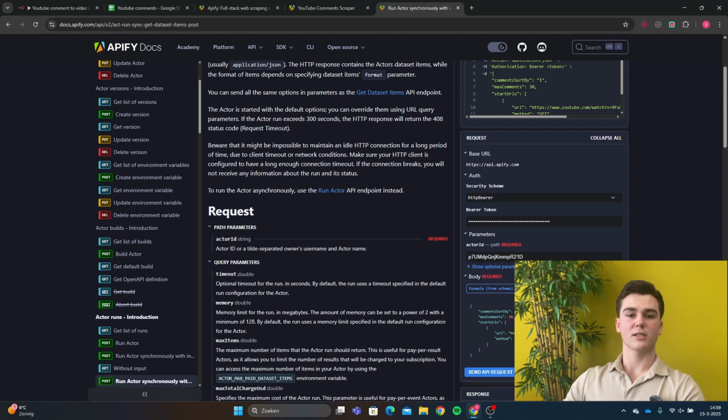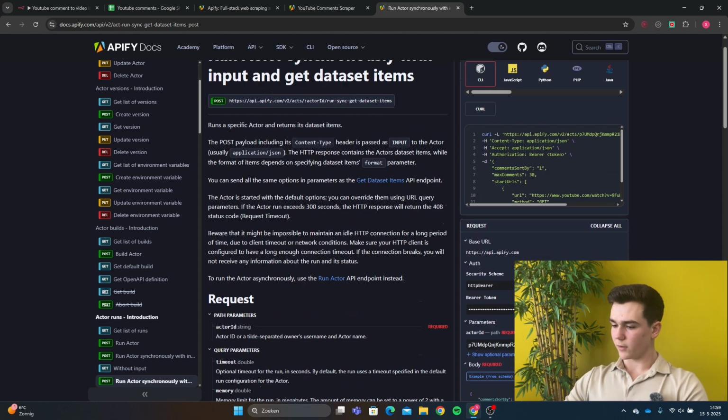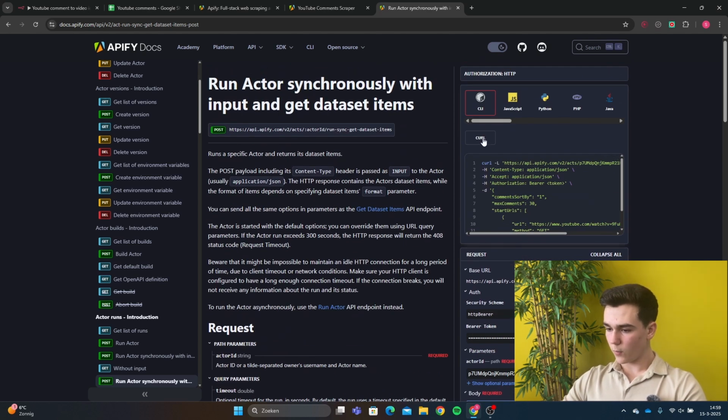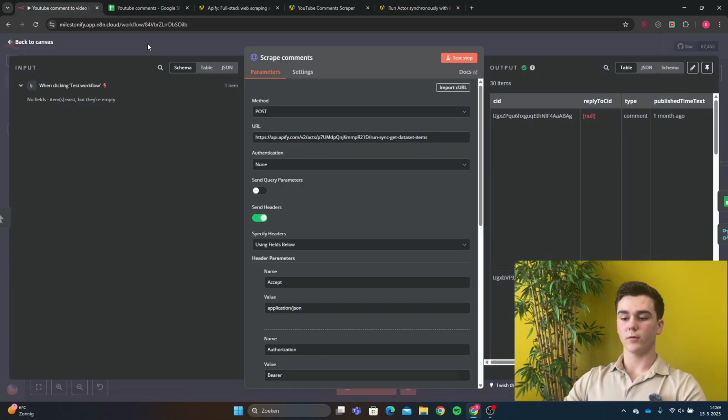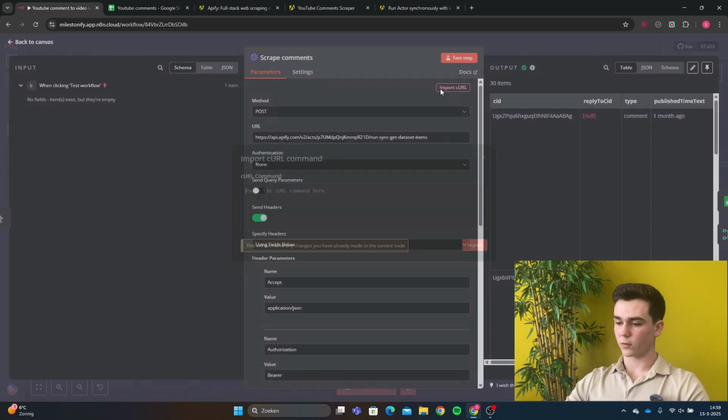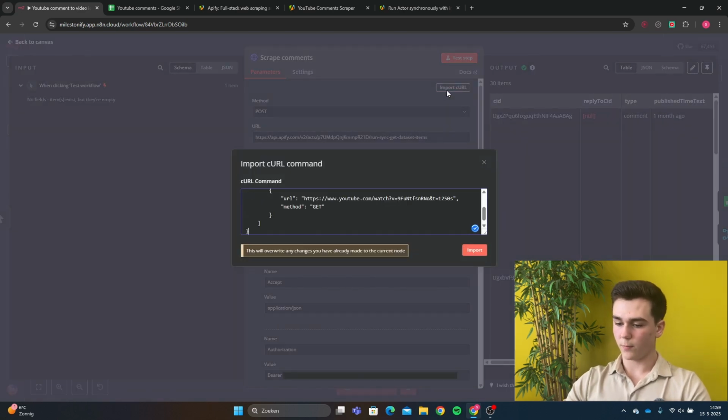Okay, so everything is set up now and the only thing that we have left is we need to enter the curl into our HTTPS node. The curl can be found by going upwards and pressing curl, then go into your HTTPS node and do import curl, and then you can import your curl and press import.